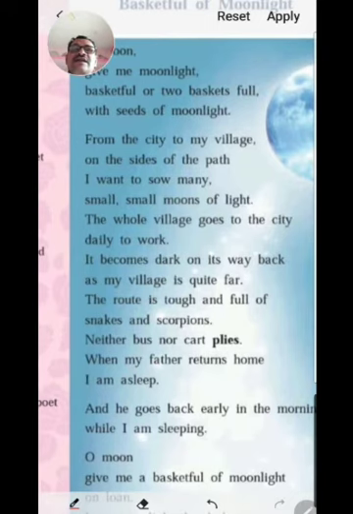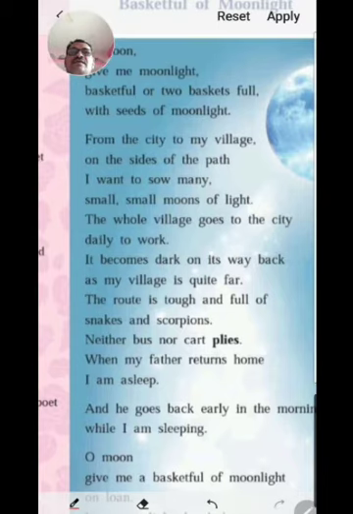Now see the next lines. From the city to my village, on the sides of the path, I want to sow many small, small moons of light. Yes, you see here in the second stanza, the poet explains why he wants the moonlight from the moon.